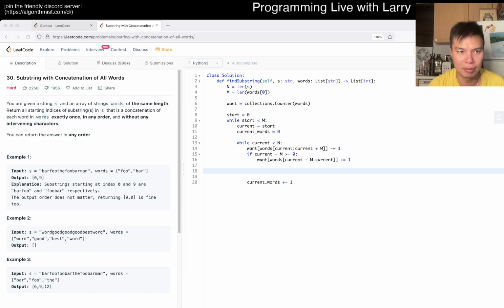Let me check my API for a second, because in counters you can get the most common object, but I am curious about the complexity of that, is what I was going to do.